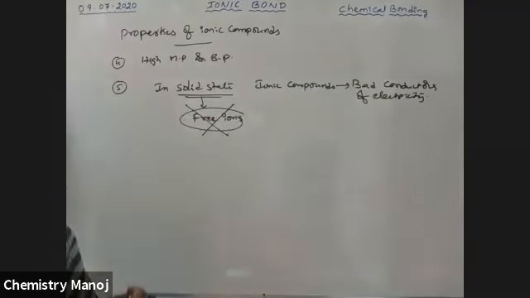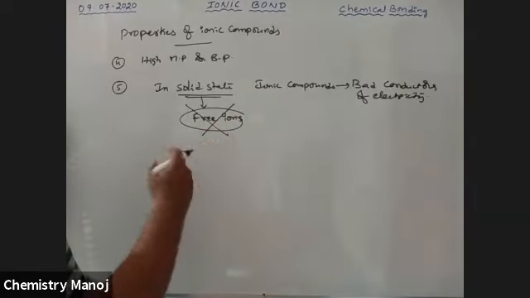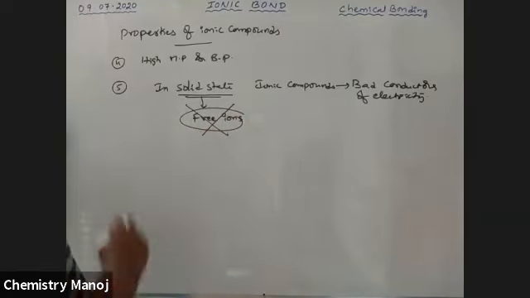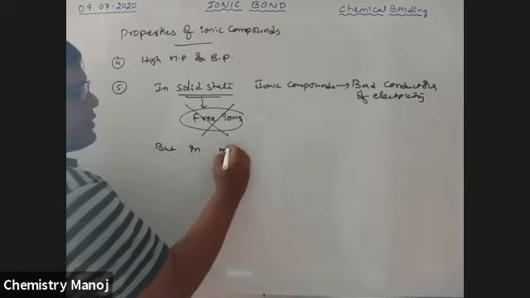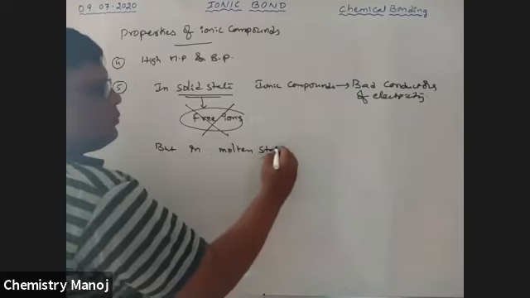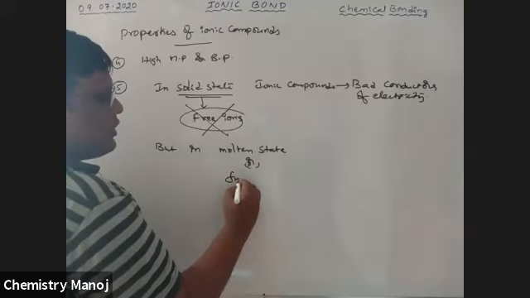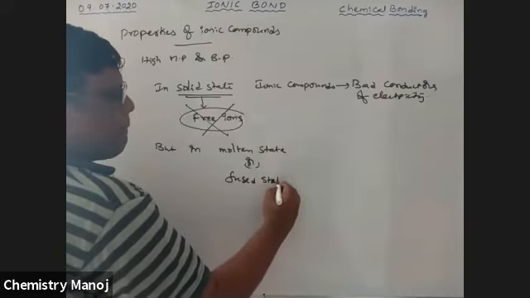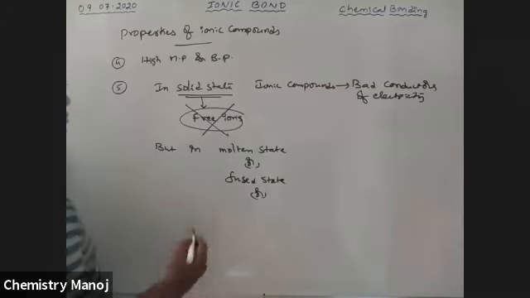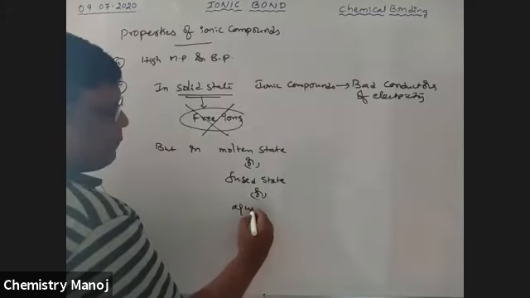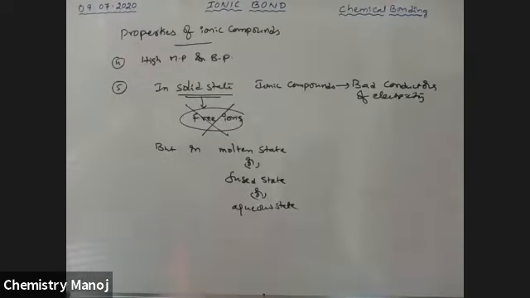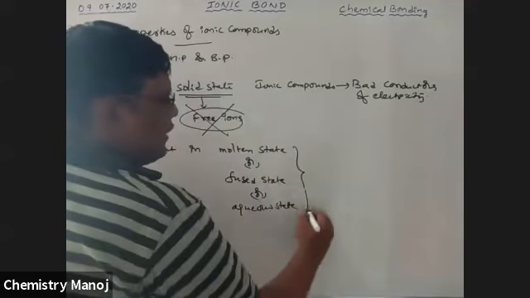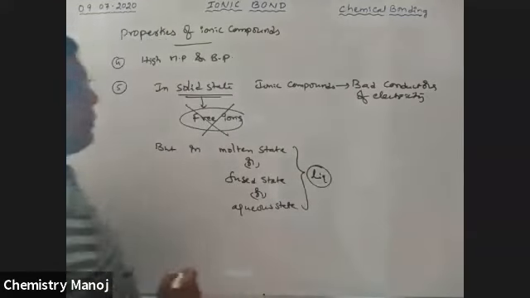So generally current carrying particles are free ions. Those free ions are not possible in the solid state. That is why these are bad conductors. But in molten state or fused state or aqueous state, all these states are liquid states, whatever it may be.